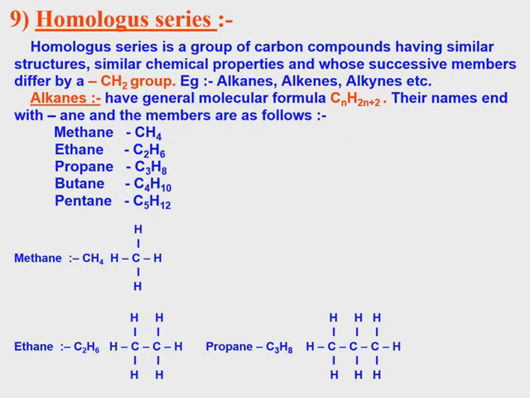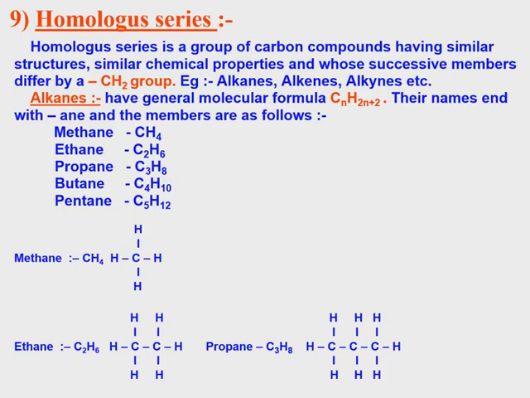For that, CnH2n+2, we are putting n equal to 1. So C1, 2 into 1 plus 2 is 4, so it will come as CH4. The first member is CH4: meth for 1 carbon, hydrogen 4. So the first member of alkane is methane.